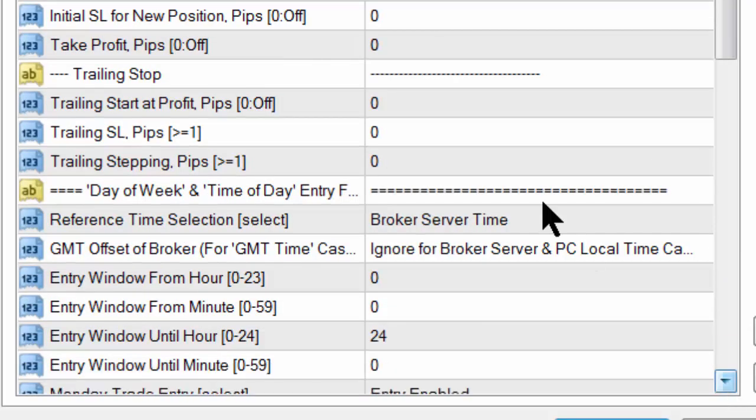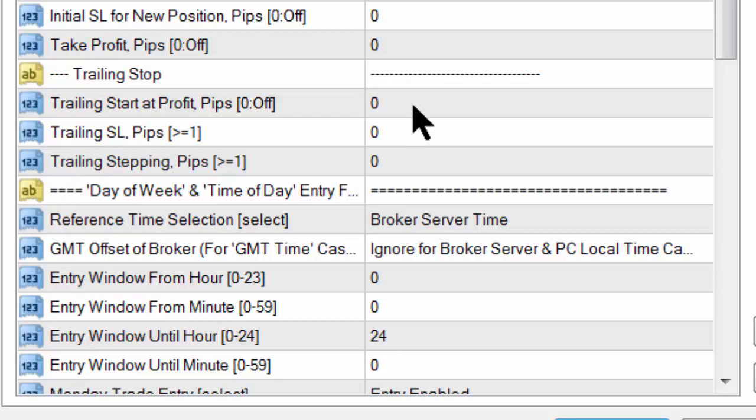Then the next settings are your initial stop loss. So we give you an opportunity to exit to protect your transaction using a stop loss. You have to tell the system how big you want that stop loss to be, and it also has a take profit level, so you need to tell the system, and these aren't pips, when you want to cash your deals in when they've reached a certain amount of pips. So so far we've covered 2 exits. The one exit could be that snapback exit. The other exit is the ordinary stop and target exits.